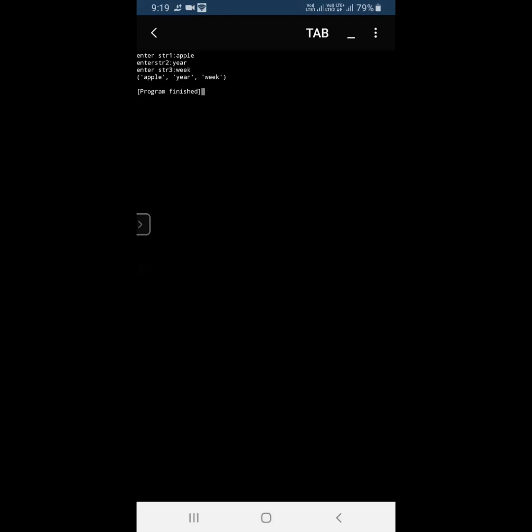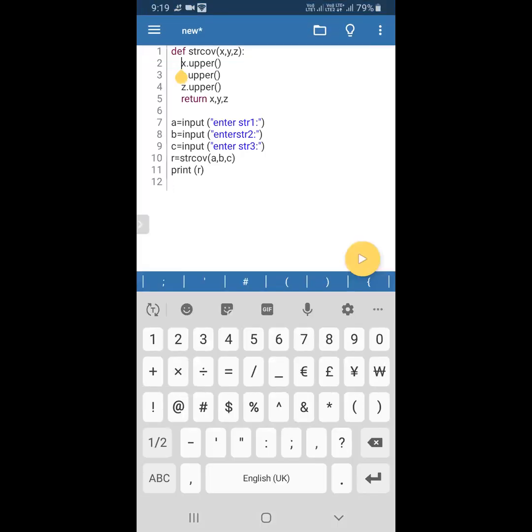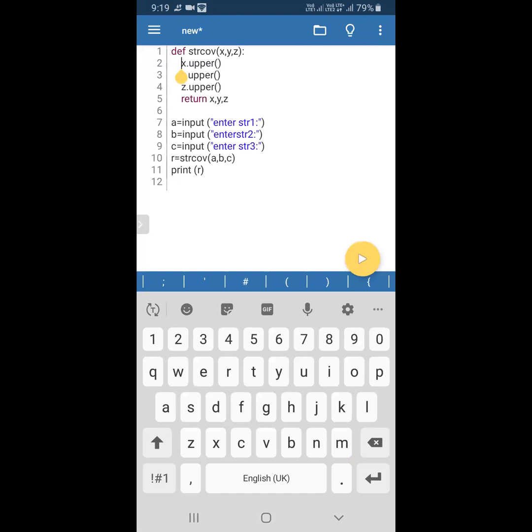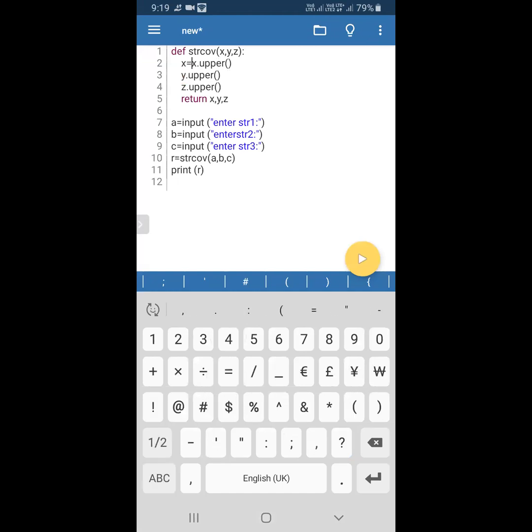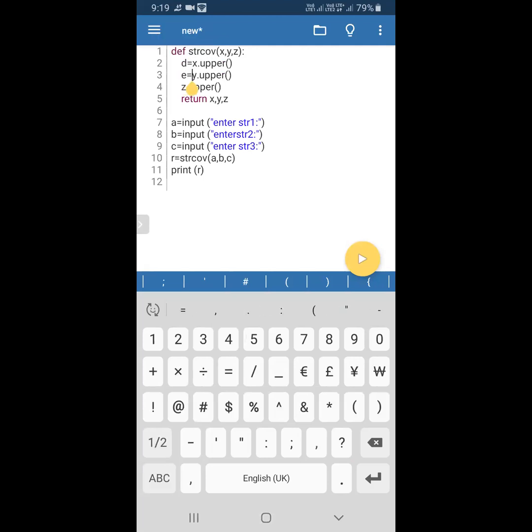Can you see the parentheses? Apple is one value, year is one value. I think it's not converted, I will check it later. Okay, so it is converting. Wait 1 minute. Or else I'm just using other variables: d, then e, and then f.